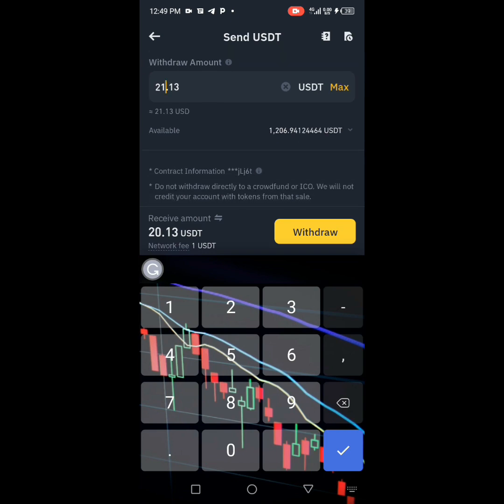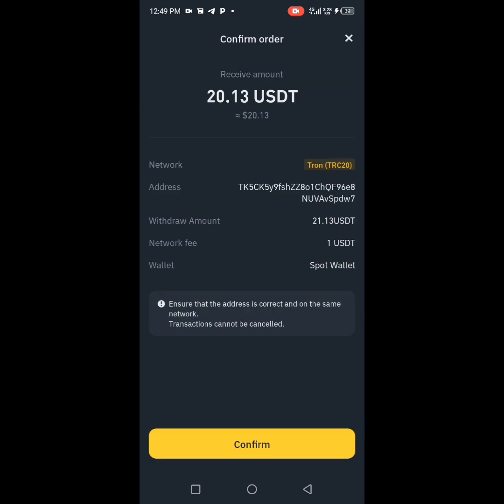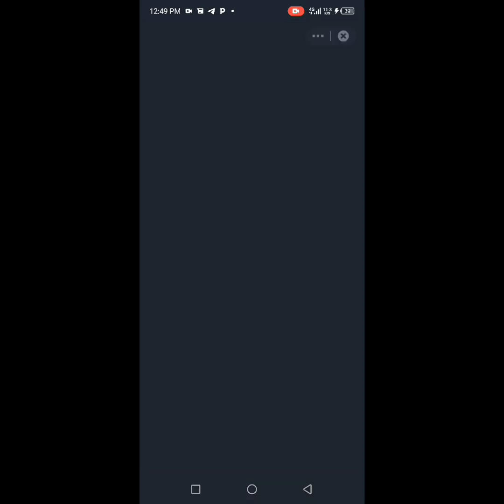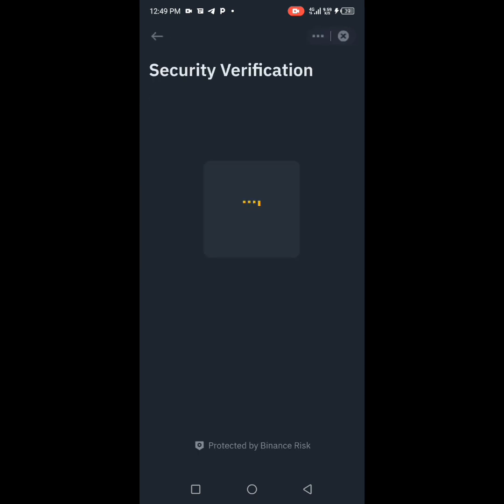So here I'm going to click on withdraw. Once I click on withdraw, I'm going to cross check it to know whether it's aligned with what I'm doing. You can see that I'm going to get 20.13. That's the amount that I'm going to get. You can cross check it and see that it corresponds. So I click on pay. Remember that I have bought $1,000 worth of it and I'm buying an extra $20 worth of it again, because I want to get this token as many as I can. I know what I'm doing.